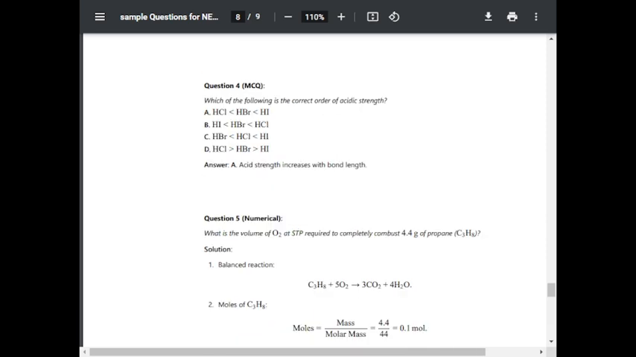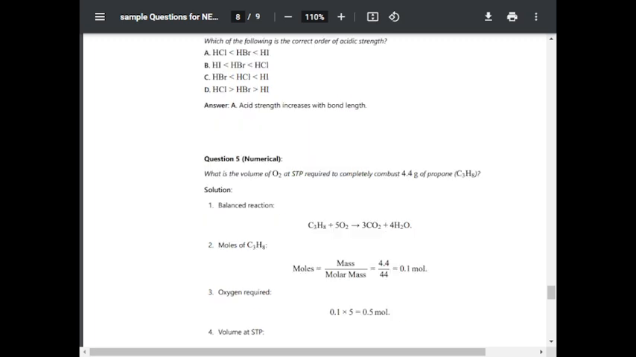Question number 4. MCQ. Which of the following is a correct order of acidic strength? Option A, HCl is less than HBr is less than HI. B, HI is less than HBr is less than HCl. C, HBr is less than HCl is less than HI. D, HCl is more than HBr is more than HI. The correct answer is A. Acid strength increases with the bond length, hence option A is correct. That is HCl is less than HBr is less than HI.